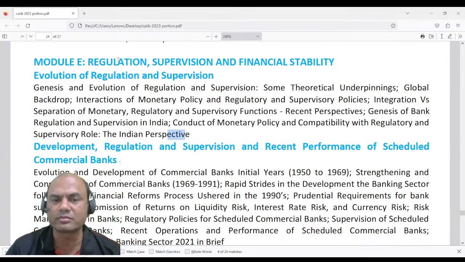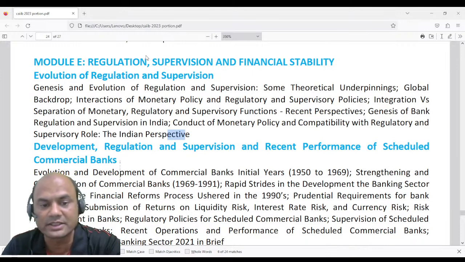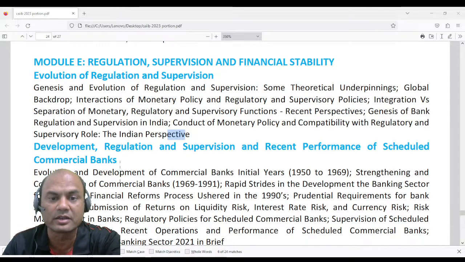Now here the basic purpose of this topic is what are the regulations under the central bank. Central bank regulations are applicable not only to the banks but also to NBFCs and the e-lenders as well. So that's why these regulations constitute for all the parties.